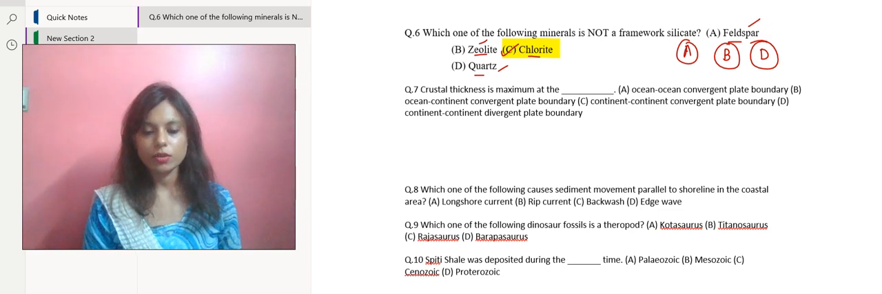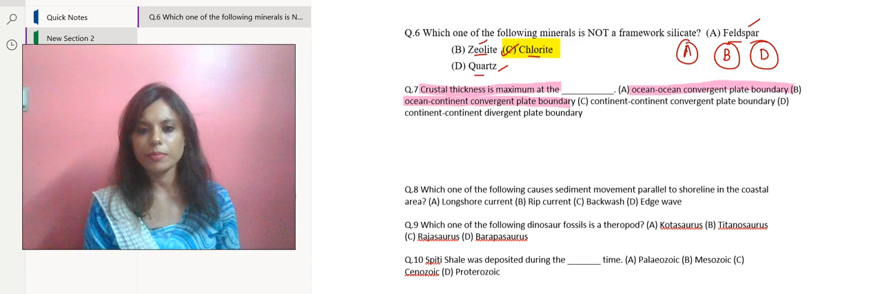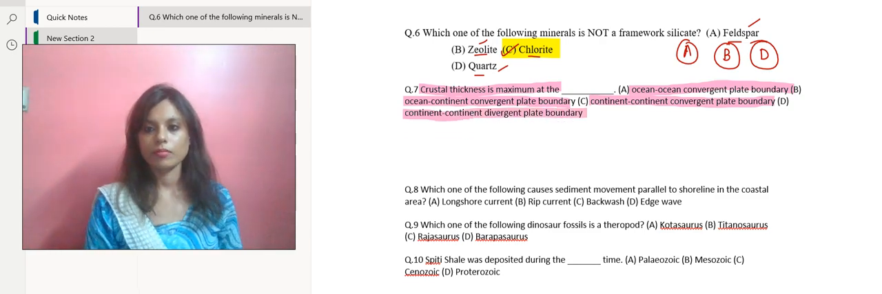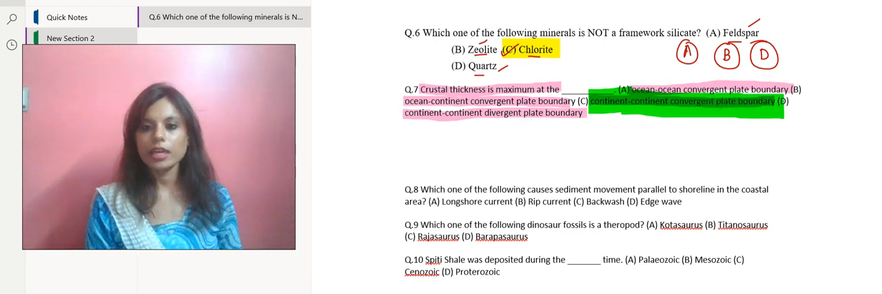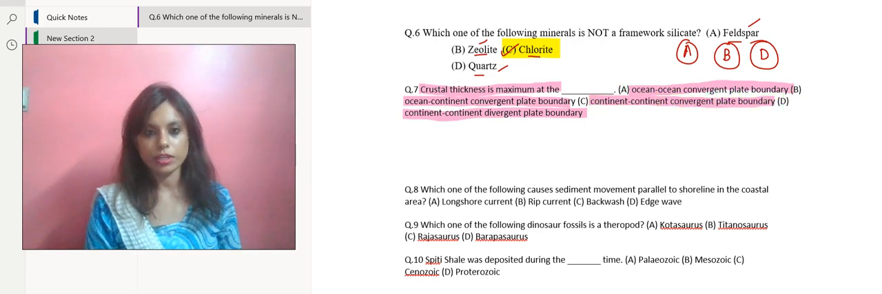Let's move over to the next question. Crustal thickness is maximum at the dash. The options given include ocean convergent plate boundary, ocean continent convergent plate boundary, continent convergent plate boundary, continent divergent plate boundary. Now, as per the options, I would like to go with option C. Okay. Option C, that is continent convergent plate boundary. All right. Option C.